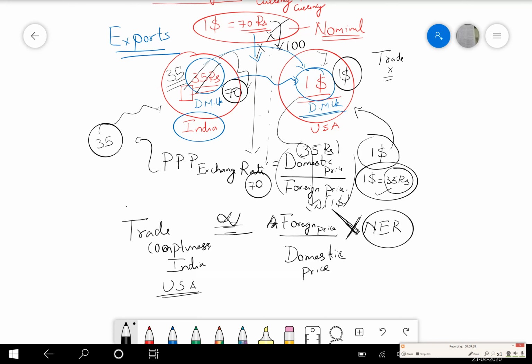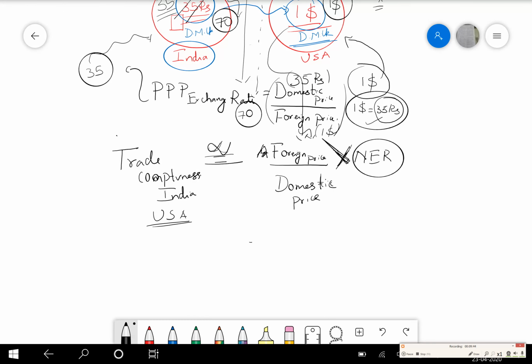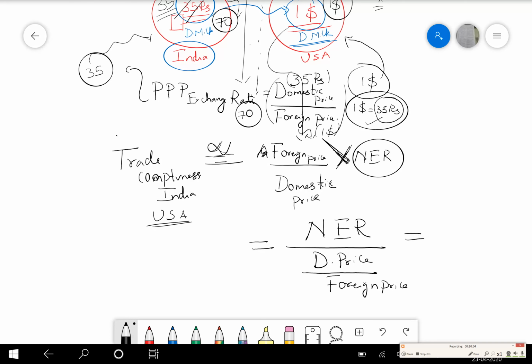So this is how I have arrived at this formula. Now, how can I write it? It is the nominal exchange rate divided by the domestic price, the price in India, divided by the foreign price. The same thing I have written in a different format. It can also be written as the nominal exchange rate divided by the domestic price by the foreign price, which is nothing but our PPP exchange rate.